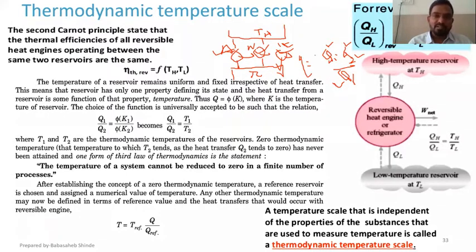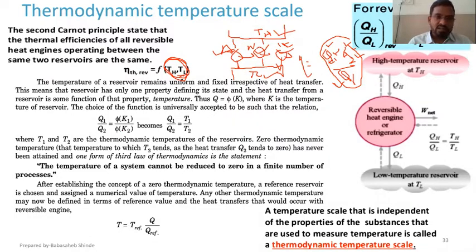And if this efficiency depends on these values, we know that Q1 is proportional to the temperature of the source and Q2 is proportional to the temperature of the sink, so efficiency is a function of temperature only. We just proved that efficiency is independent of the working fluid and depends on the temperature of the source and sink. So efficiency is a function of temperature,